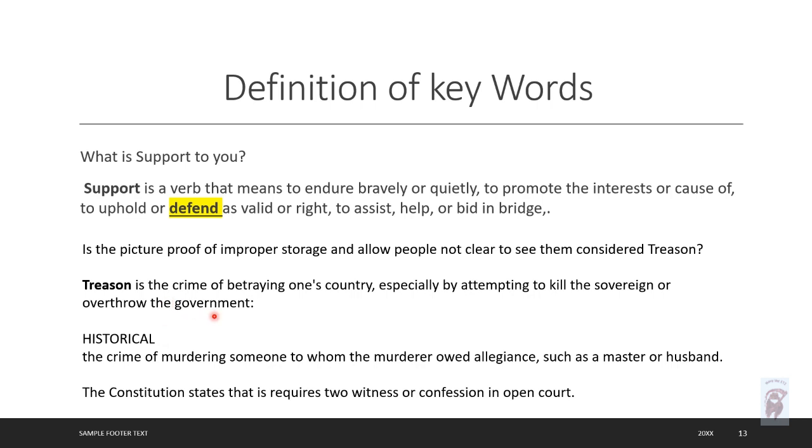Now you go on to treason, a crime of betraying one's country, especially by attempting to kill the sovereign or overthrow the government. I won't read that, but you can see what it says. The thing about the Constitution is that for treason it has to be witnessed by 2 individuals or confessed in open court.